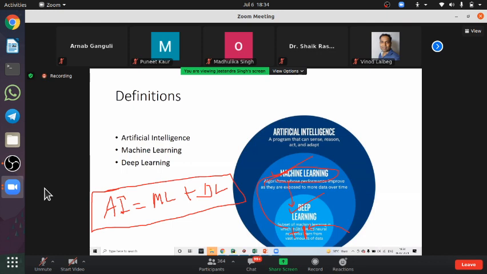Pooja ma'am, I'll say that you should not use the word superset or subset. The more appropriate term is that deep learning is the next level. Why? Because its application domain is a different thing. We cannot compare deep learning with machine learning. Even if it is a subset or superset, it doesn't mean that deep learning can be used everywhere.